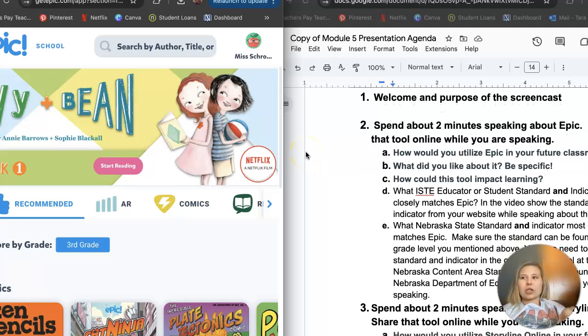This tool could impact learning because you don't see a lot of kids who love to read anymore because hands-on books are not as common in school systems like they used to, like when I was in elementary. So I love this because everything is more technology based, and so it's an online resource and technology based for those kids to still get reading in.